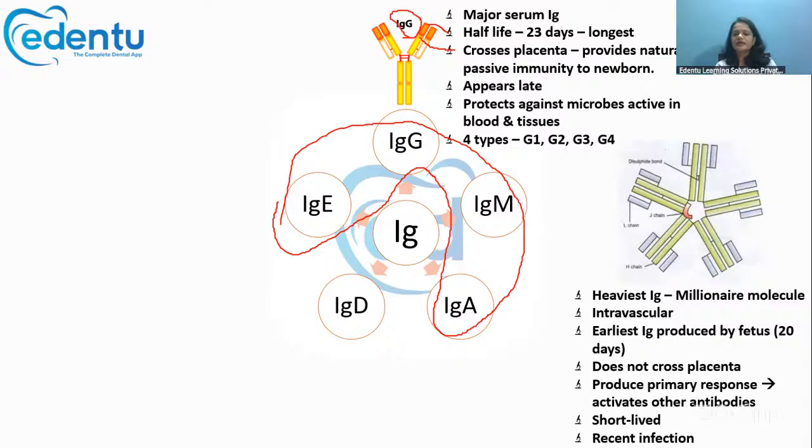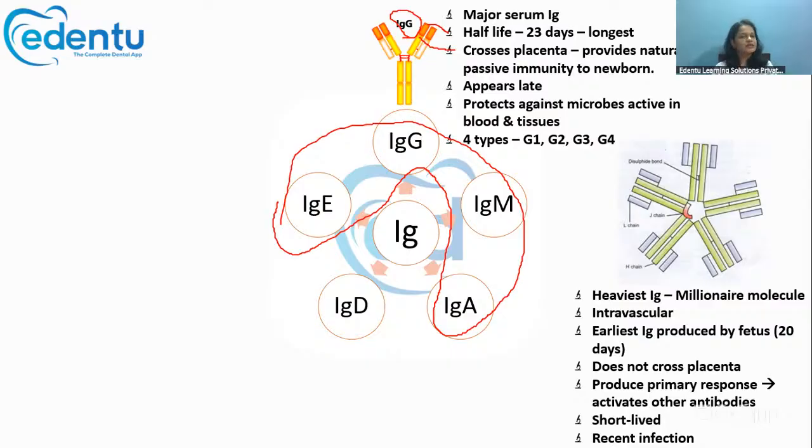Then we have the IgM. IgM is the heaviest immunoglobulin, also called the millionaire molecule. It is the largest and heaviest one. It is usually present in the intravascular region and it is the earliest immunoglobulin, the earliest one produced by the fetus also. Within 20 days, we are able to see this IgM.